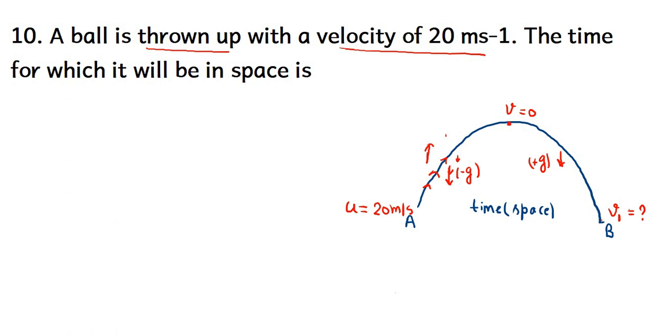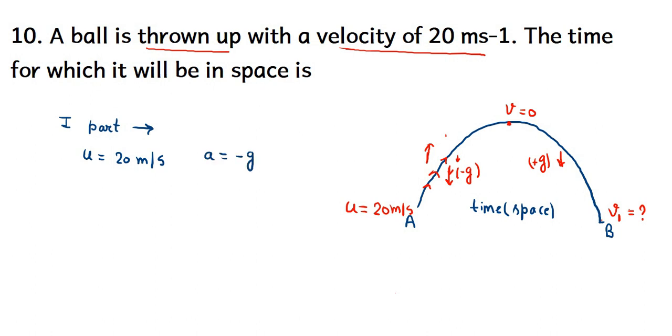Now we can find at what time the ball reaches the top position, where v equals 0, the highest position. So we will solve the first part. Initially we know the velocity of the ball is 20 meter per second.